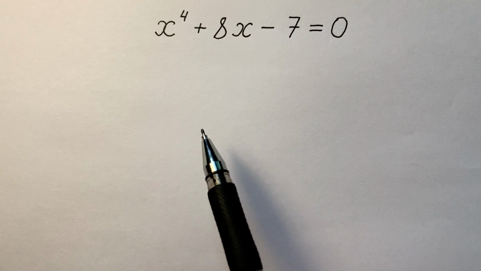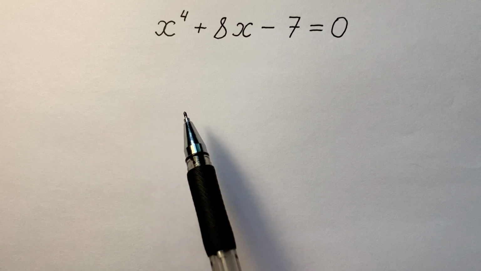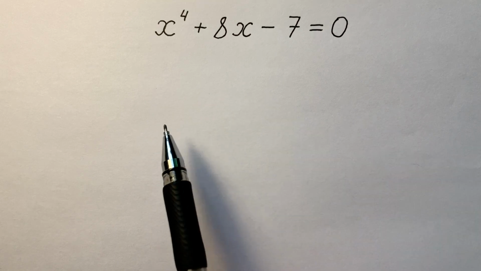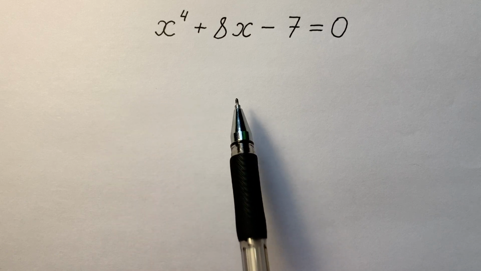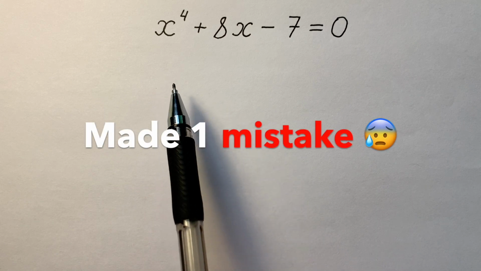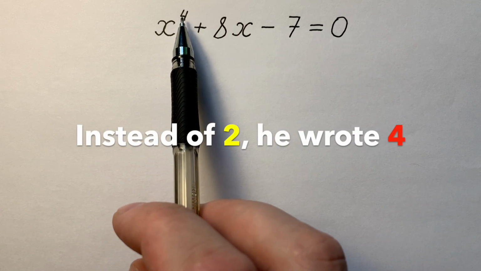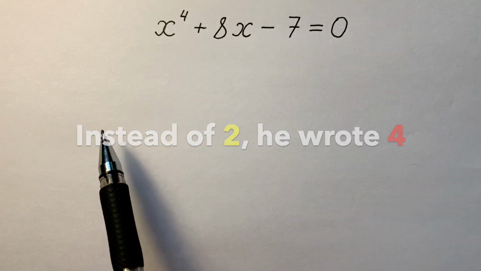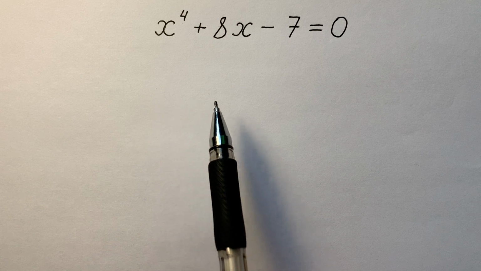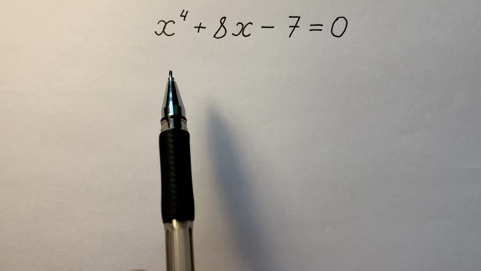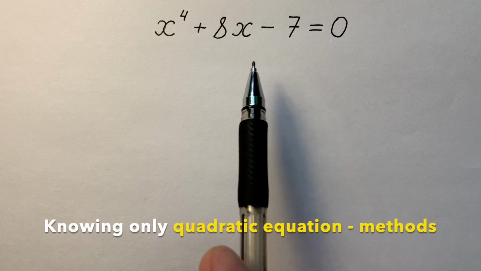Several years ago, a high school teacher arranged a test for his pupils where the main theme was quadratic equations. And there happened a very funny thing. He typed questions on computer and made one mistake. In one of his equations, instead of 2, he suddenly wrote 4 and missed it. But several days later, after the test, he was shocked. He was shocked that one of his pupils solved this creepy equation, knowing only quadratic equations methods.